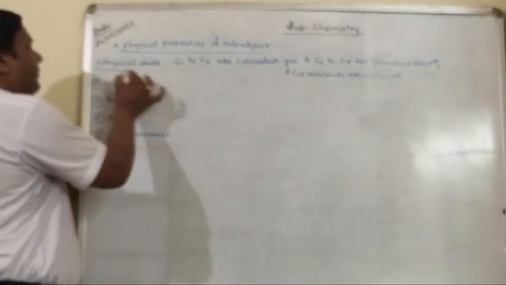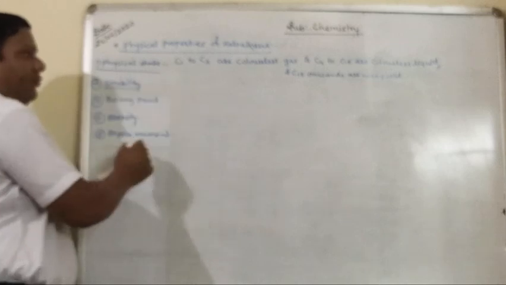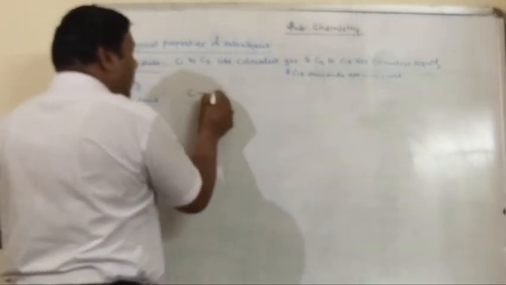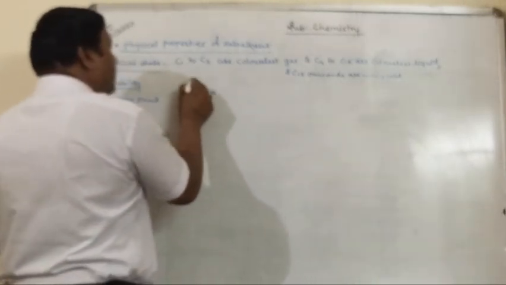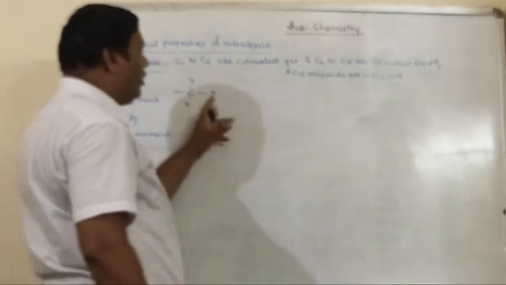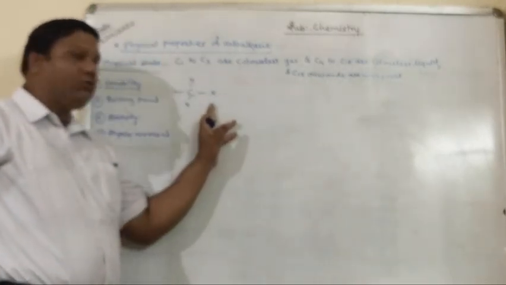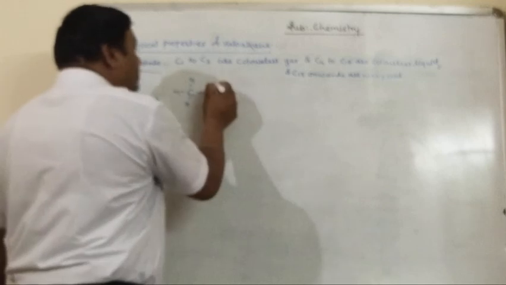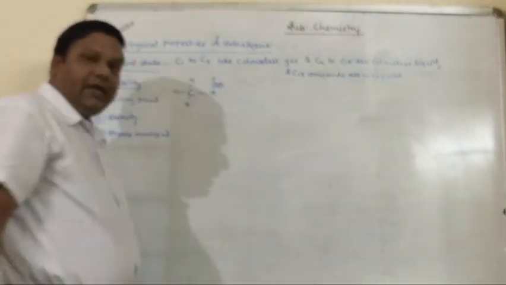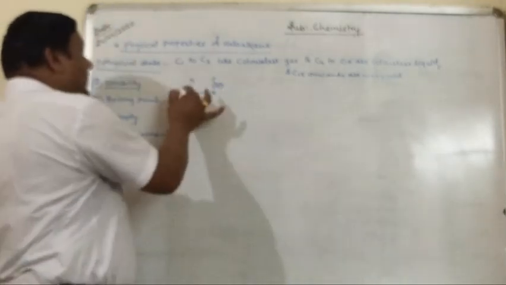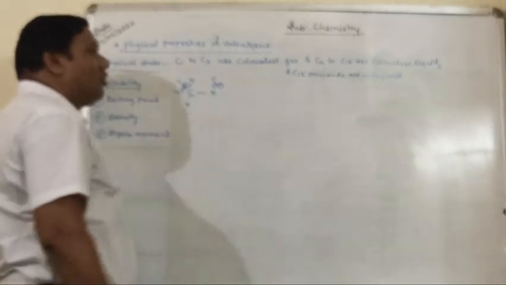Second thing, solubility. Now, you know the halogen is more electronegative than carbon, so the halogen carries a partial negative charge and the carbon carries a partial positive charge.